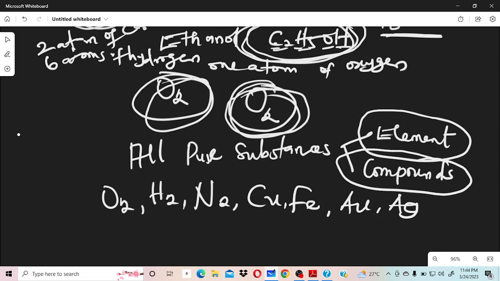So for you to remember pure substances, when you remember any element, you know it's a pure substance. When you remember any compound, you know it's a pure substance.